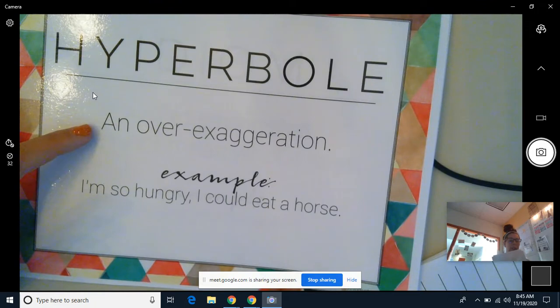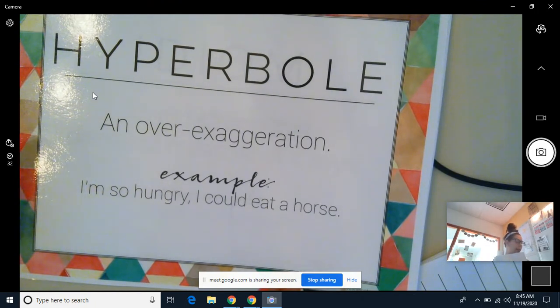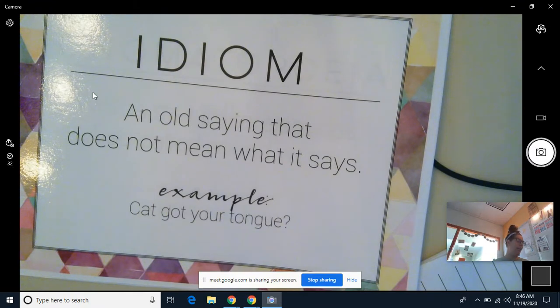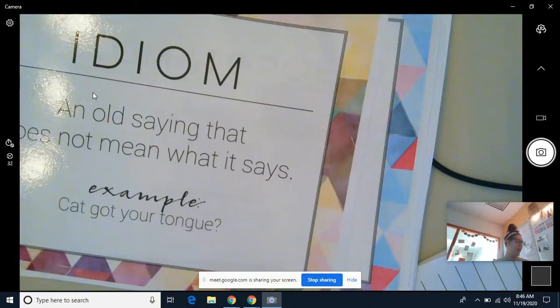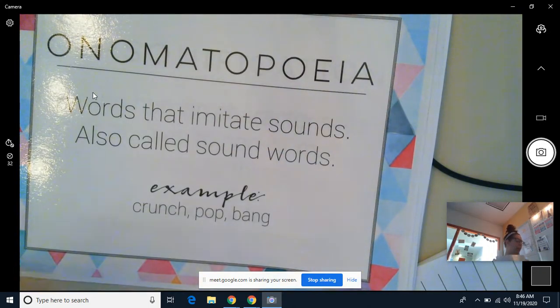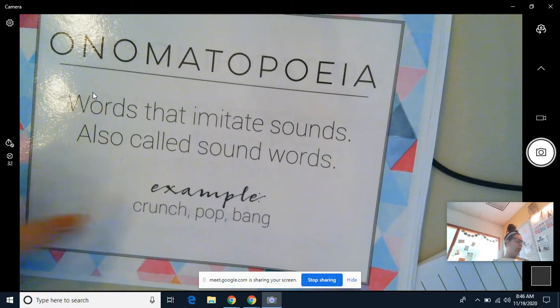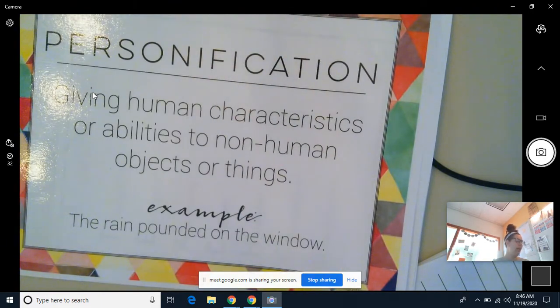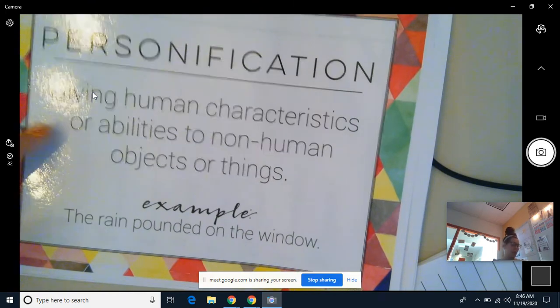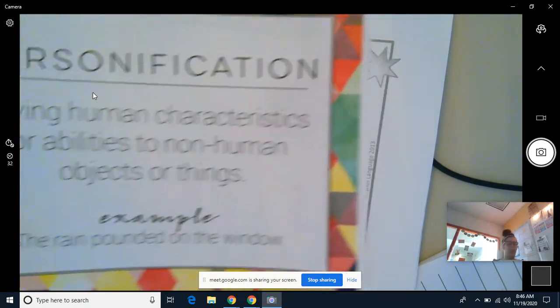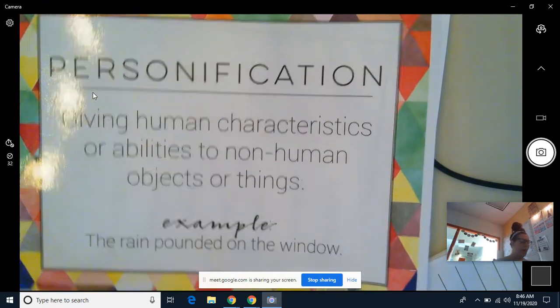Hyperbole, an over-exaggeration. Example, I'm so hungry I could eat a horse. Idiom, an old saying that does not mean what it says. Cat got your tongue. Then these we worked with yesterday. We have onomatopoeia, words that imitate sounds, also called sound words. So example, crunch, pop, bang. And then we have personification, giving human characteristics or abilities to non-human objects or things. The rain pounded on the window. So those are review of some of the poem vocab that we've been doing.